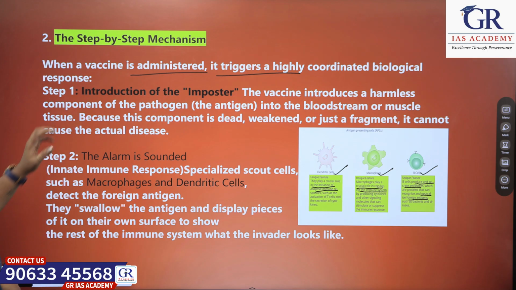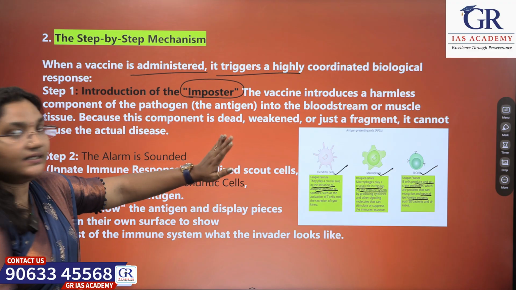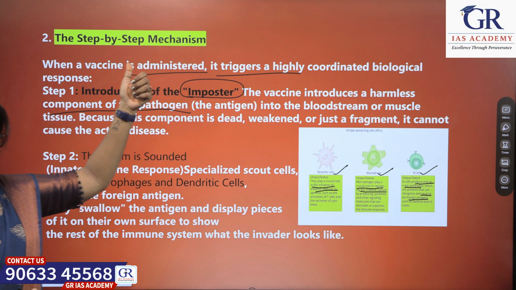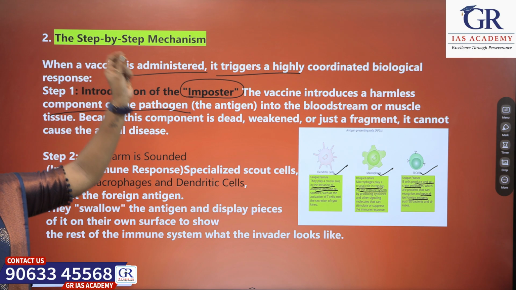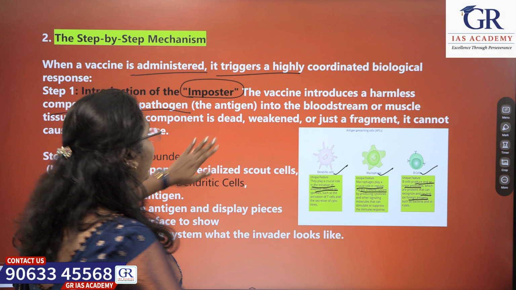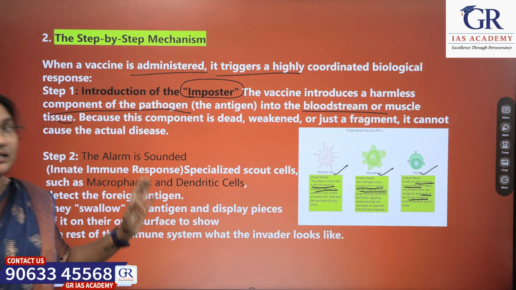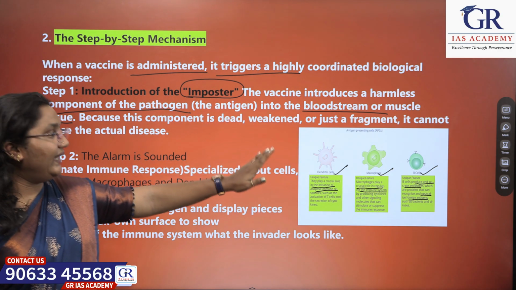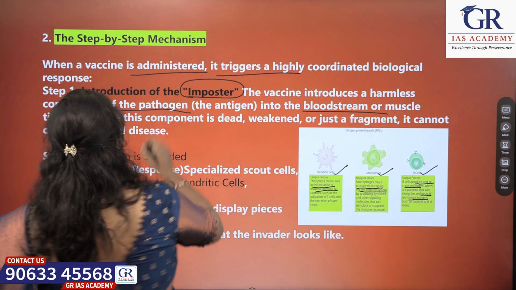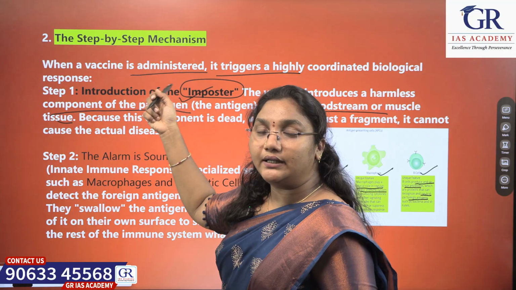First step: when we take the vaccine, it introduces the imposter into the body. It means the vaccine introduces a harmless component of the pathogen, the antigen which I told you about before, the foreign body. This doesn't cause any harm to our body. It is introduced into the bloodstream or muscle tissues. Because this component is dead, weakened or just a fragment, it cannot cause any disease to our body. This is the first step.